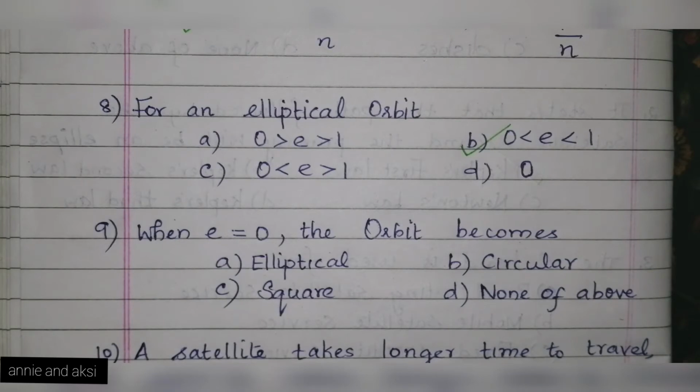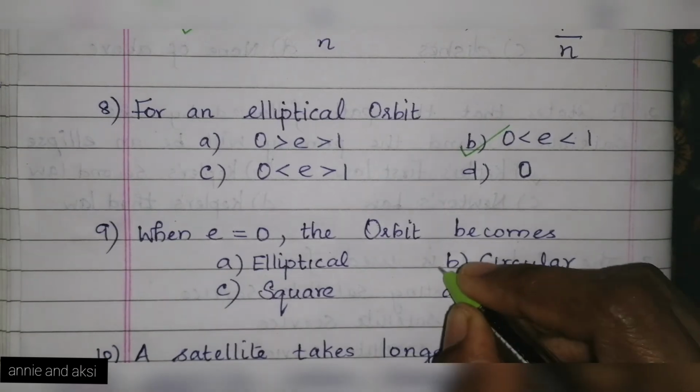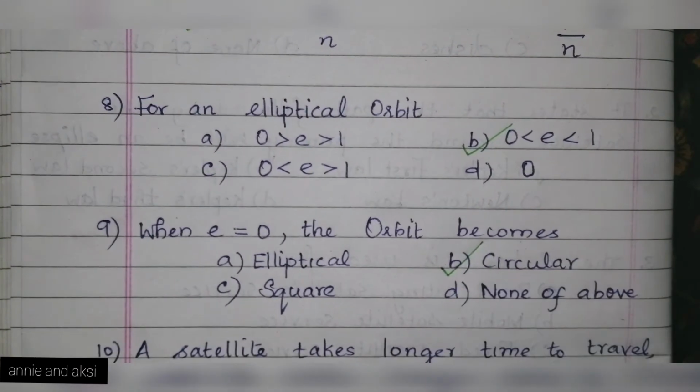Next question. When E is equal to 0, that is when eccentricity is 0, the orbit becomes option A, elliptical, option B, circular, option C, square, and D, none of the above. When eccentricity is equal to 0, the orbit will be in the shape of a circle. That is option B, circular.